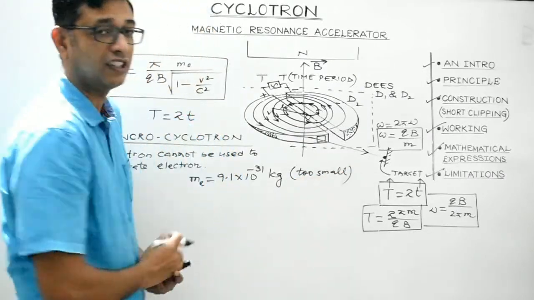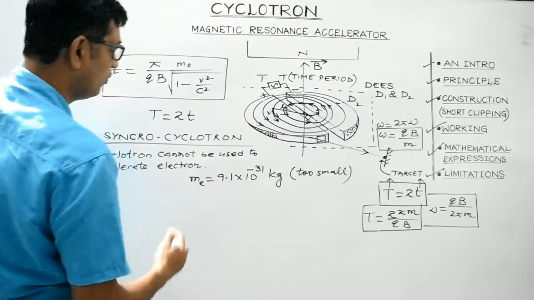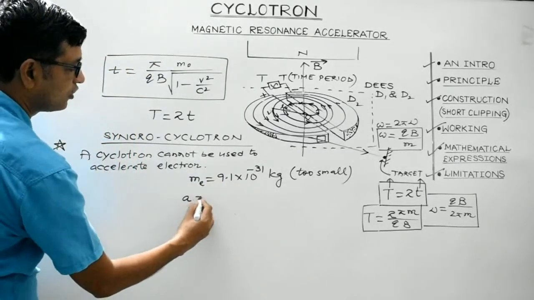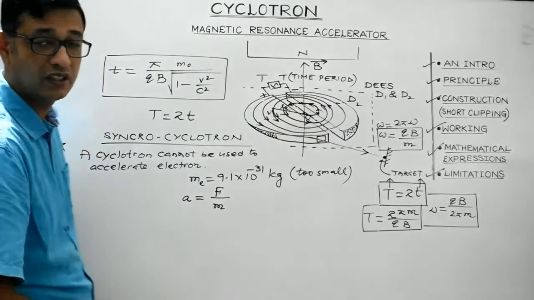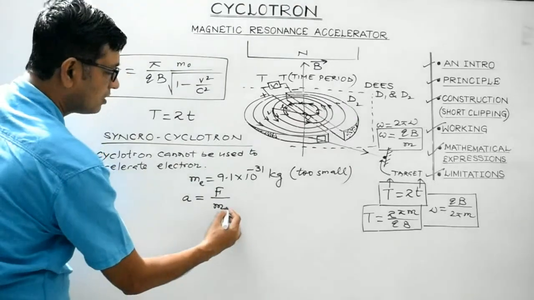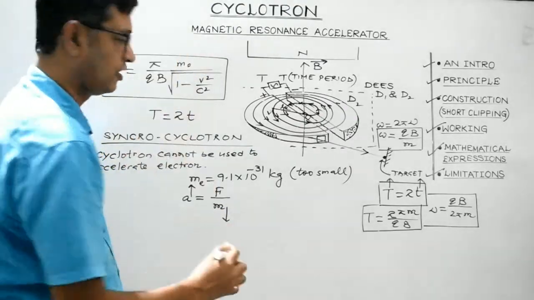Now, when it is under the influence of the accelerating electric force, the acceleration experienced by the electron would be F by m as per Newton's second law, isn't it? Mass is too small, therefore acceleration would be too large.